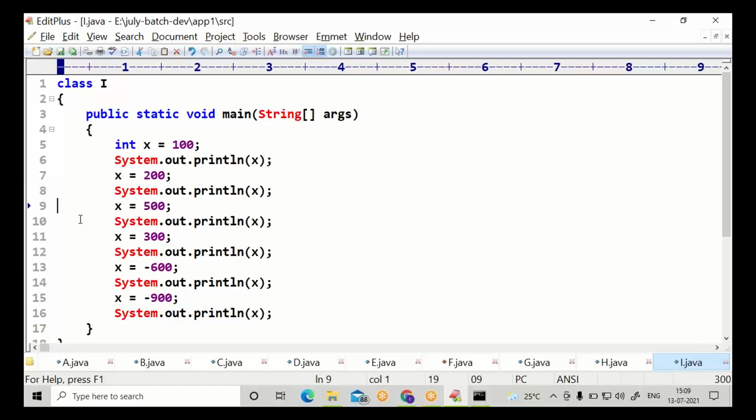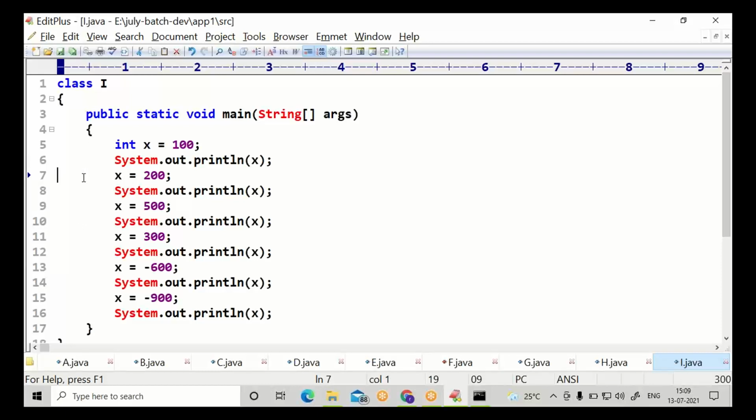At any time, one value only, not more than one value. That value can keep varying whenever you want. In a particular statement, a single value. The next line may be the same value or you can modify it. While modifying, the previous value will not be available.